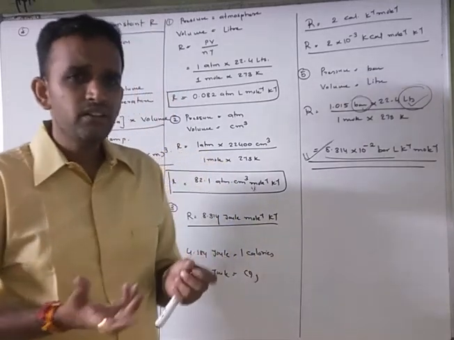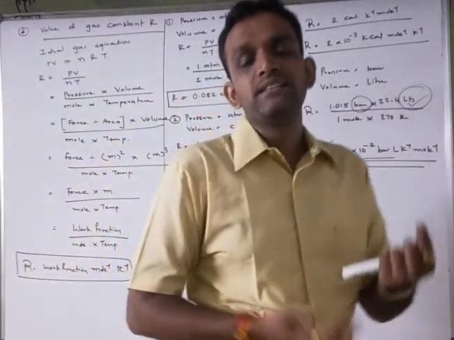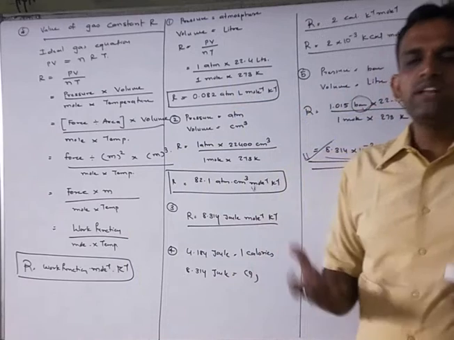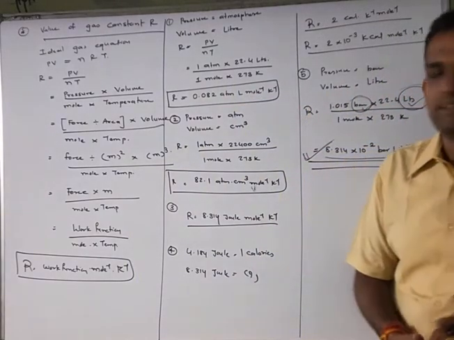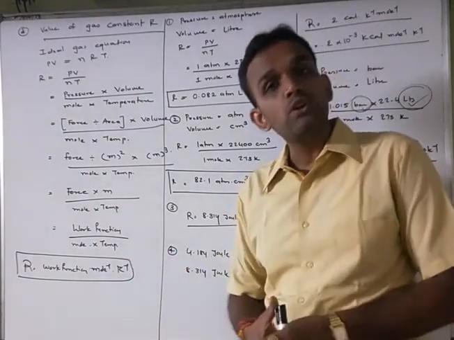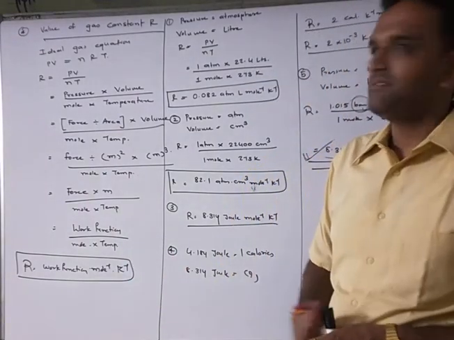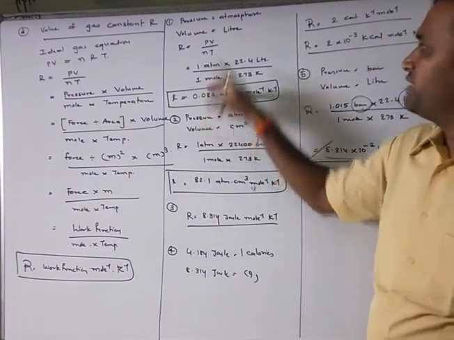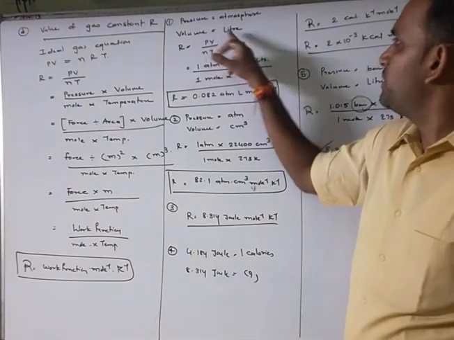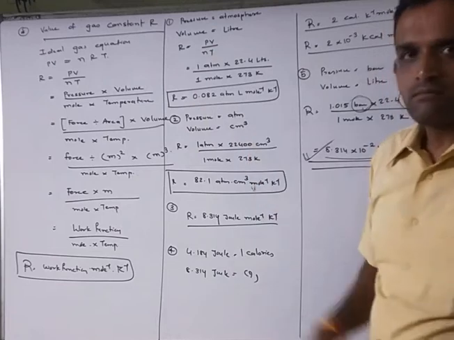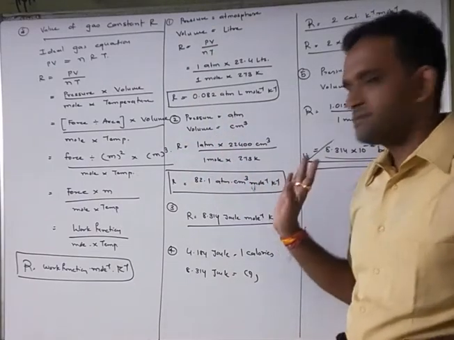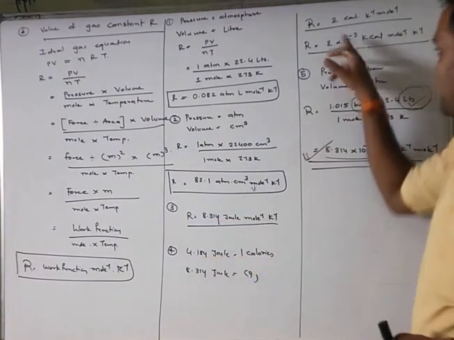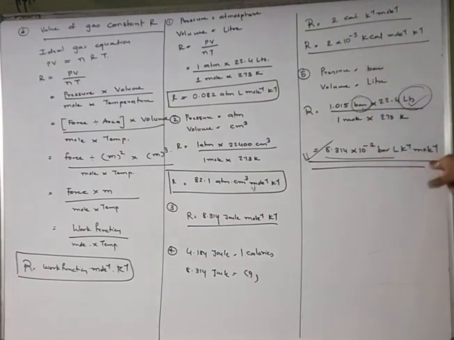Where P is the pressure, V is the volume, n is the moles of gas, R is the gas constant, and T is the temperature. Now which value will be taken for R? Because it is a gas constant, the value may not be given to you. If it is not given and you have to put the value of R yourself, then you have to know that when the pressure is given in atmosphere and volume in liter, you take R as 0.082. When the pressure is given in atmosphere and volume in centimeter cube, then this one, right? If dyne is given, then 8.31, that is in joule. If you have to write in calorie, then write this, and if bar, liter, Kelvin inverse, mole inverse, then this.